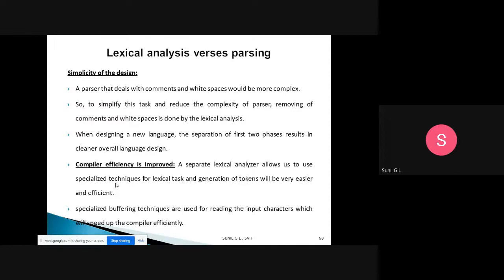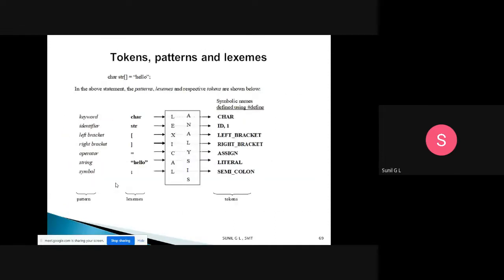Next, we have tokens, patterns and lexemes. These are the three important things. Token, pattern, lexeme. So what are those tokens? We are saying that the lexical analyzer will generate the tokens. What is a token?